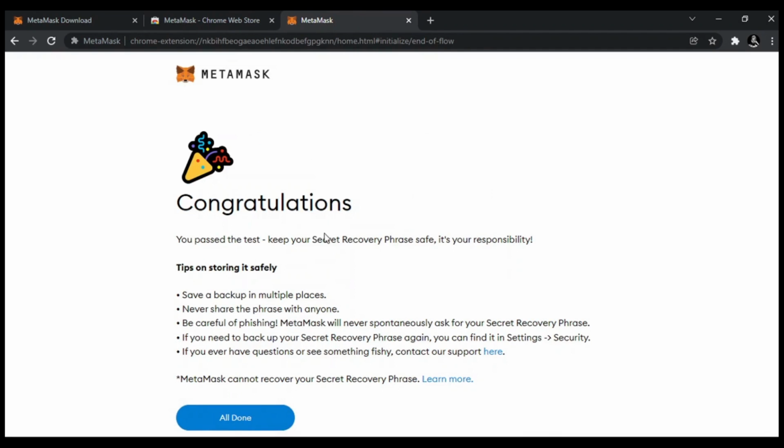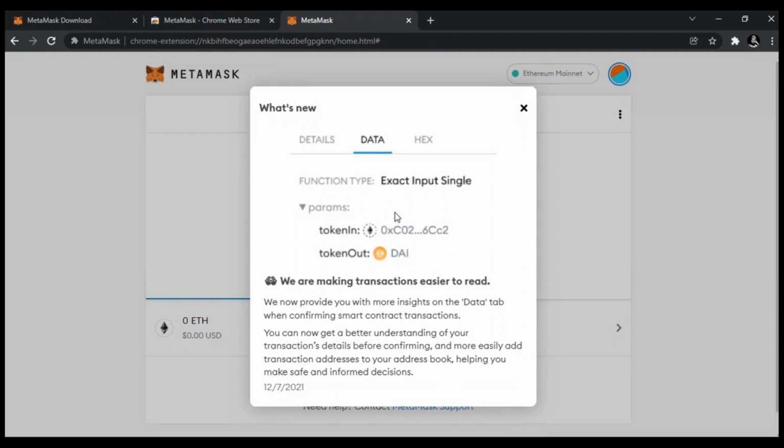Click on confirm and congratulations, you have successfully created your MetaMask wallet.